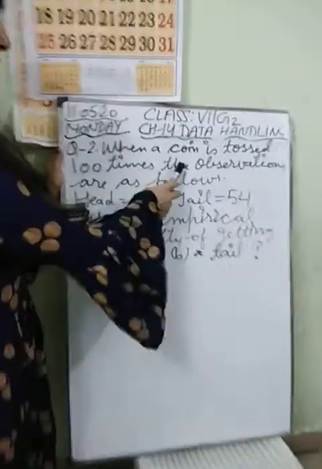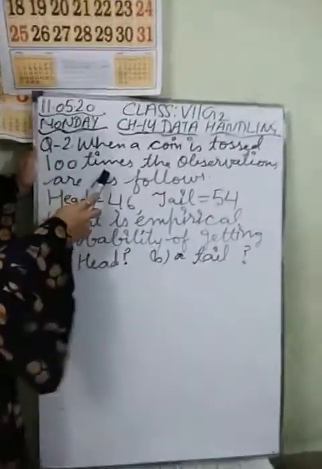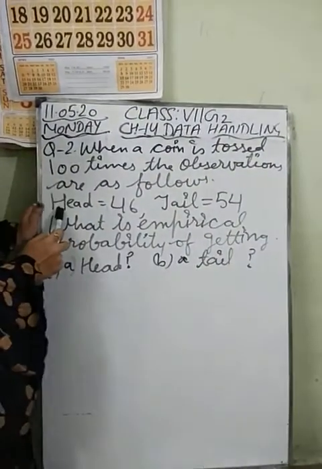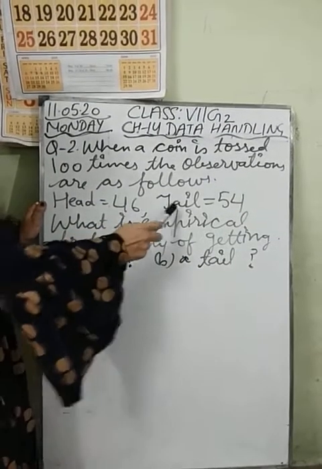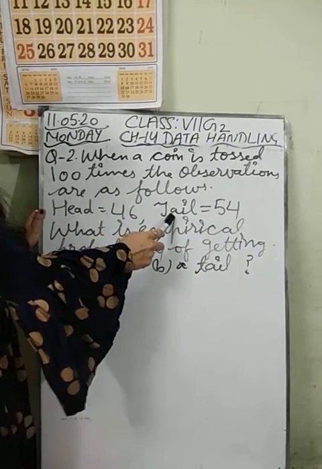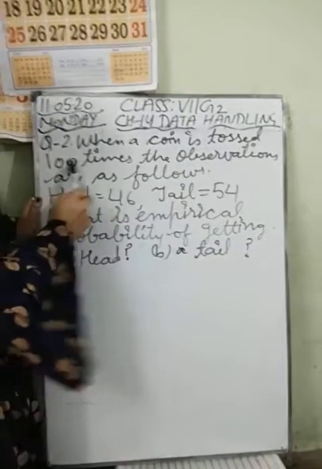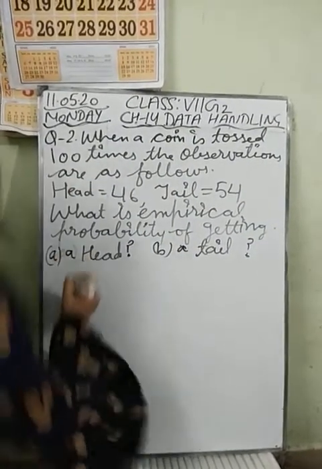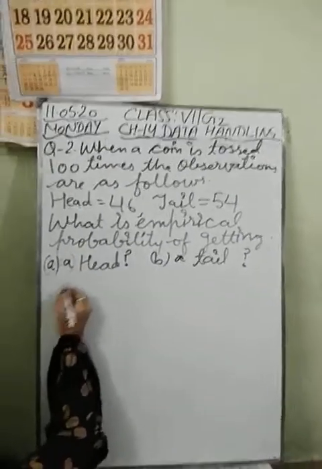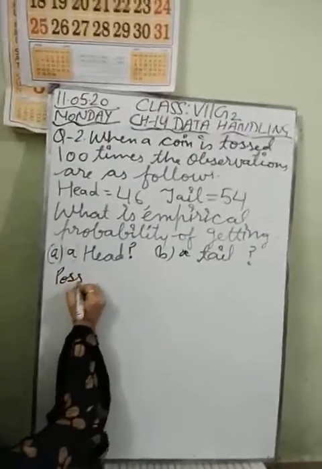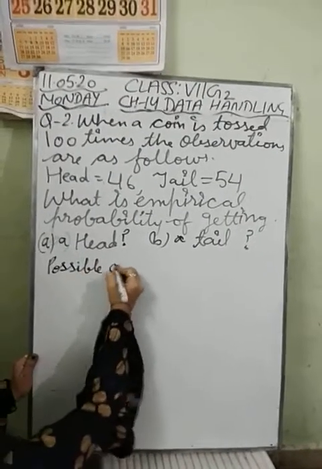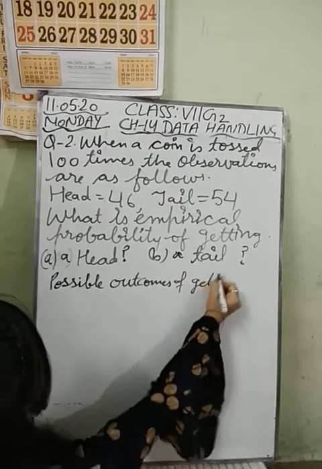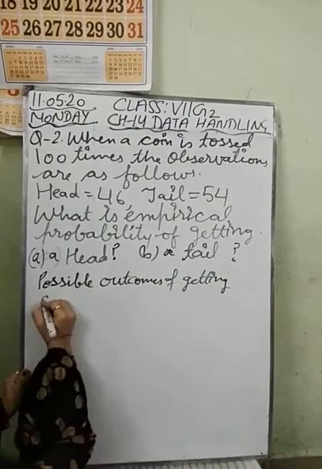So guys, this is example number 2, which is based on probability. When a coin is tossed 100 times, the observations are as follows. The number of heads is 46 and the number of tails is 54, and total observations are 100 times. First of all, you should write possible outcomes of getting a head.